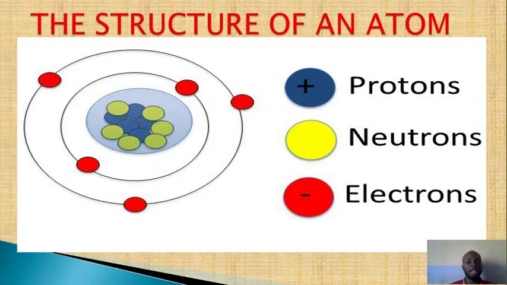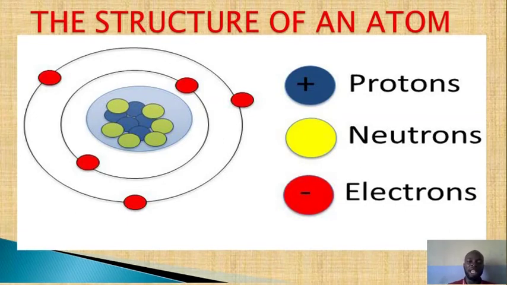Just count the yellow balls, you see that they are 6 in number. This shows that the number of electrons and number of protons for a neutral atom are always the same, but the number of neutrons may be the same or vary. They may be the same or they may be different.